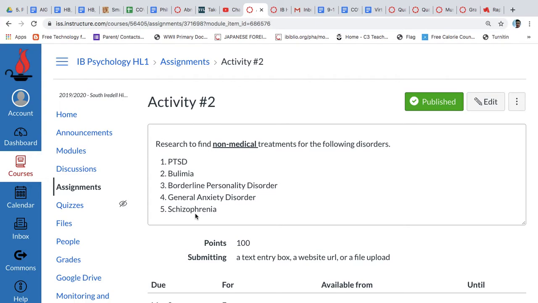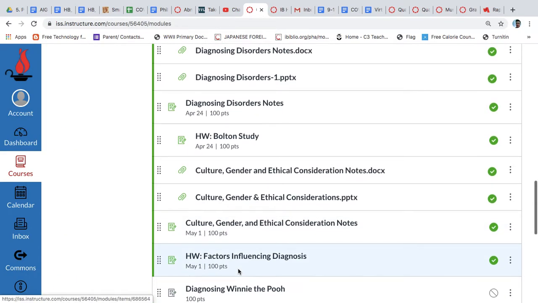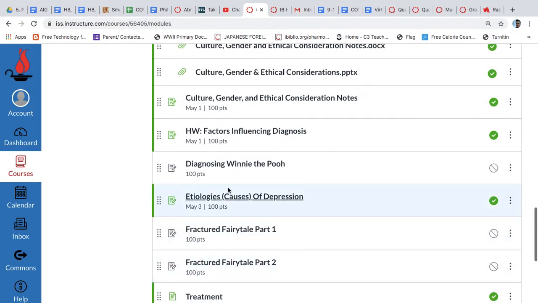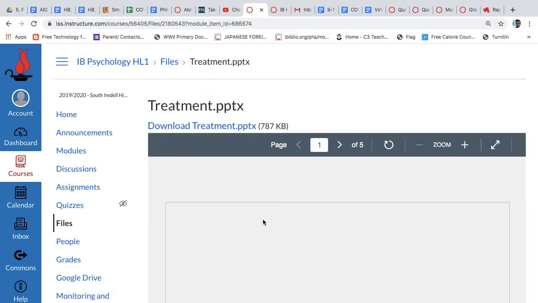Like I said, this doesn't have to be ultra in-depth. You're just looking around and seeing what you can find. Just write what the non-medical treatment is and a brief description. Boom, that's it. Okay? So once you're done with that second activity and you finish reading through the initial document, then just finish out by reading through the treatment PowerPoint. You're not going to have to take notes, you just read through it.